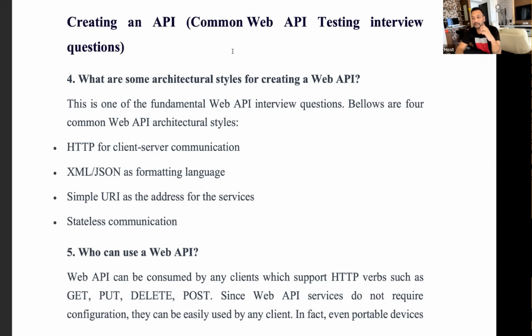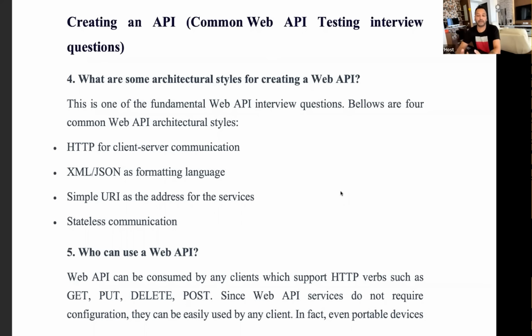But you cannot read the .NET response, which is coming from the .NET system, in the Java system. For that, the communication media is XML or JSON. We say, I really want to get this particular information from your system, and this system will send one JSON, and JSON can easily be identified and read by a Java system. And the Java system is also sending data, saying, I want to send this particular XML or JSON, can you please display it on your system? So .NET can also easily understand XML and JSON.